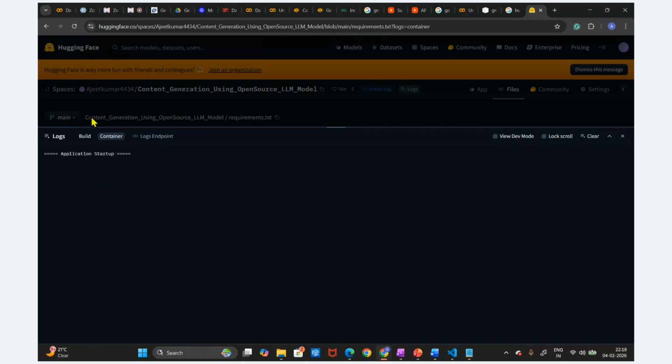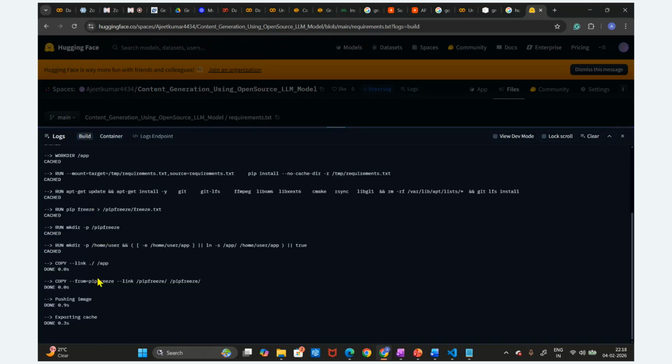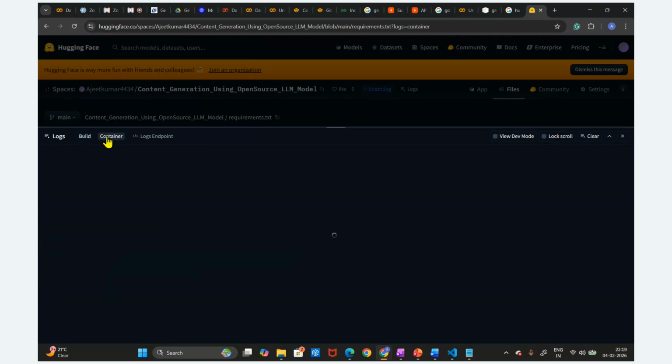Now you can see it is building. First of all, it is going to install the packages we have mentioned in the requirement file. And at the backend, it is going to create one Docker image and push that Docker image. Then it will build the container, and then the container will start.